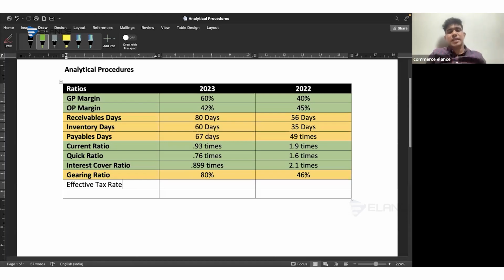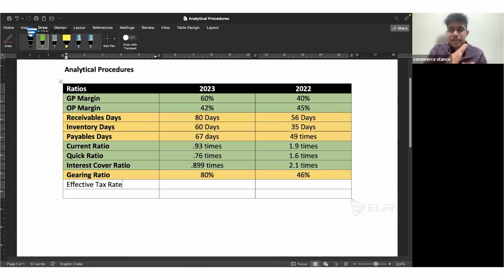But if both are moving in inverse relation, if the GP margin is increasing and the operating margin is decreasing, that's what we call an inverse relation. We will assume a risk in that area. When the GP margin has increased, we'll consider that the cost of sales has decreased. When the OP margin has decreased, we will consider that operating expense is increasing. So cost of sales is decreasing, operating expense is increasing.